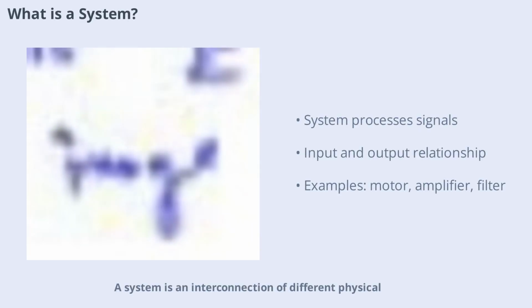A system is an interconnection of different physical components that act together to perform a specific task. In the context of signals and systems, a system is any device or process that takes an input signal and produces an output signal. For example, a motor converts electrical energy into mechanical energy, an amplifier increases the strength of a signal, and a filter removes unwanted frequencies. Systems are everywhere, from simple household devices to complex communication networks.